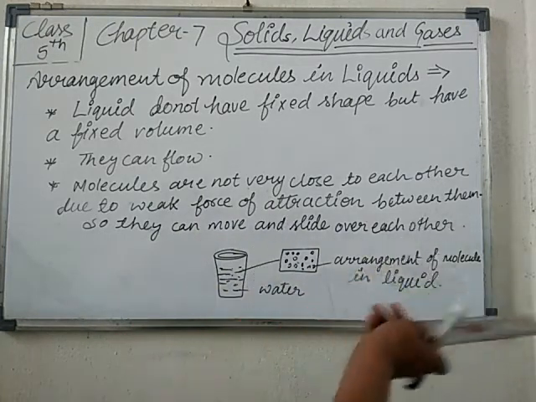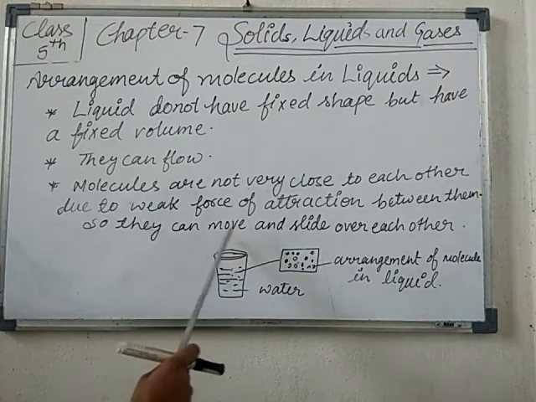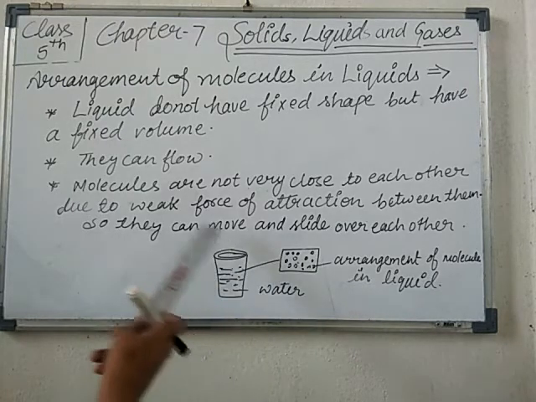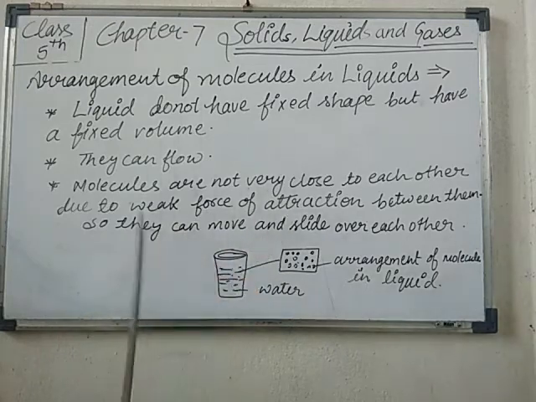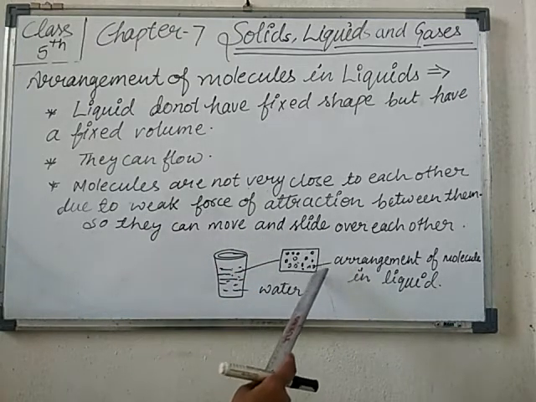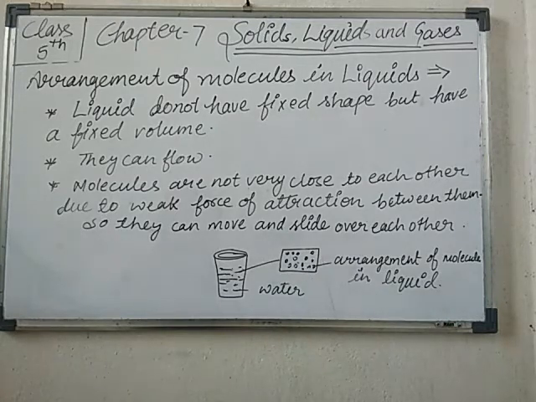Okay, between the molecules there is a weak force of attraction, so they can move and slide over each other. They can easily move with each other. They can easily slide over each other. Why? Because there is a weak force of attraction. And the molecules in liquid are not very close.